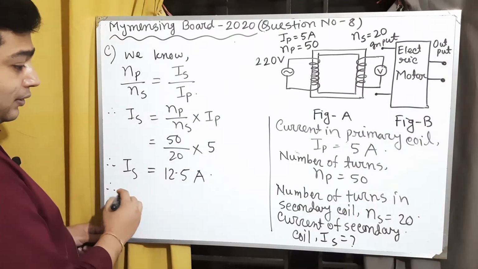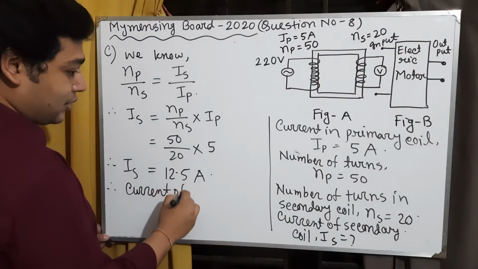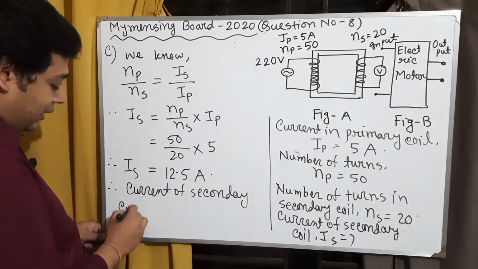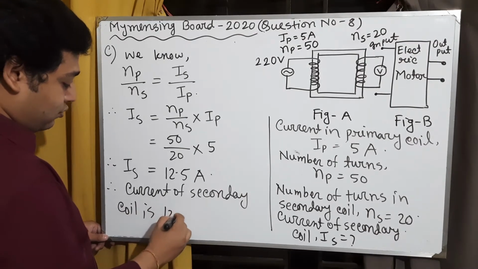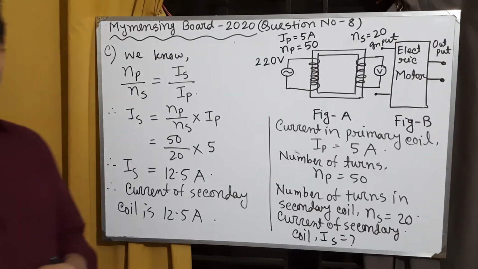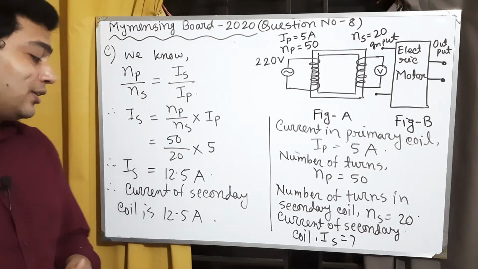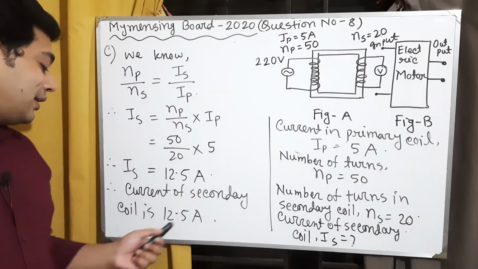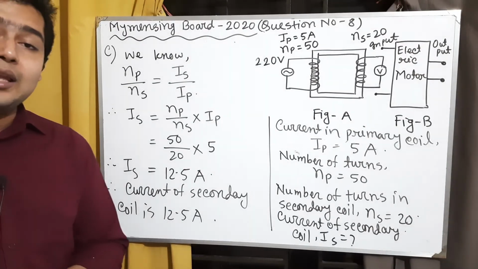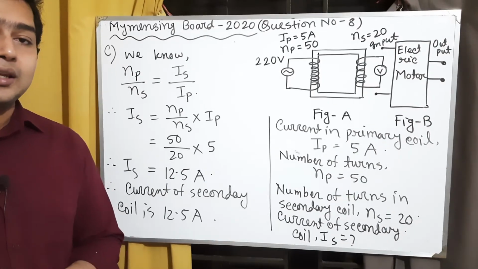Therefore the current of the secondary coil is 12.5 ampere. So this is our solution for question number C. Here we have determined the current flow of the secondary coil.